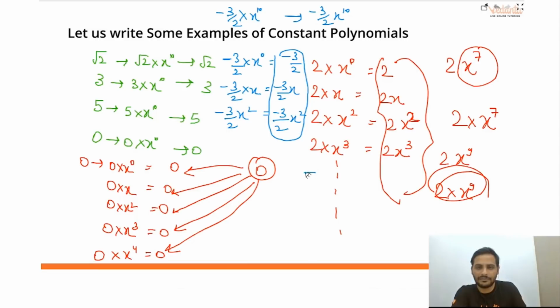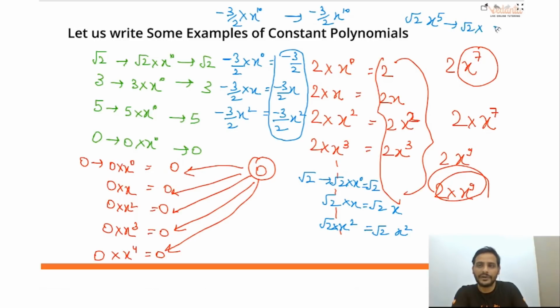Suppose we take an irrational number also, root 2. If I multiply it with x raised to the power 0, you will get root 2. If I multiply it with x, you will get root 2x. If I multiply root 2 with x square, you will get root 2 x square. Correct? So if I write root 2 x raised to the power 5, it means root 2 is multiplied with x raised to the power 5.